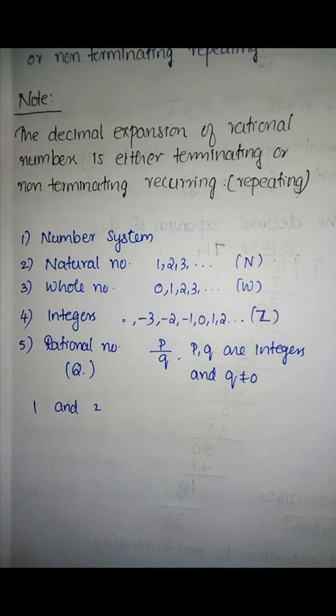After that we moved to the decimal expansion. We discussed the decimal expansion of three rational numbers, and from that we concluded that the decimal expansion of a rational number is either terminating or non-terminating, recurring or repeating. Hope you understood these concepts.